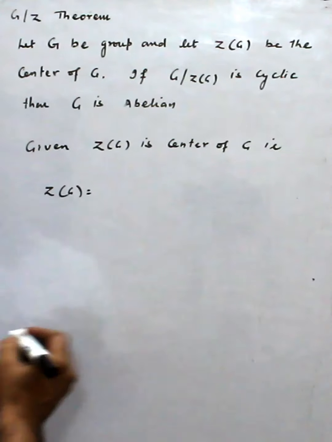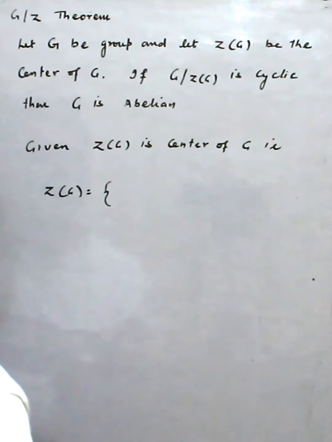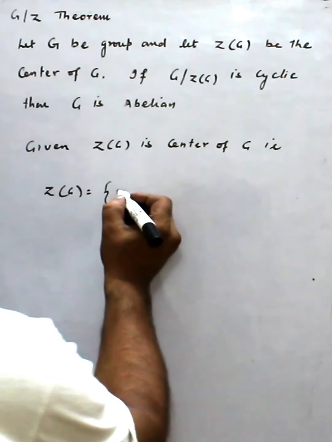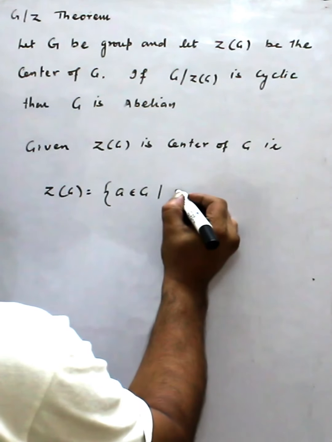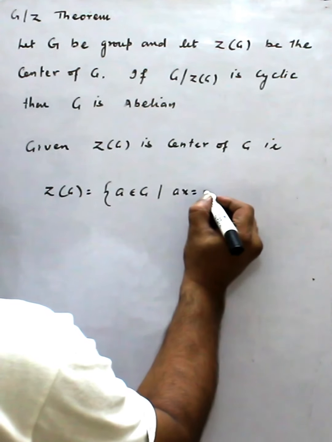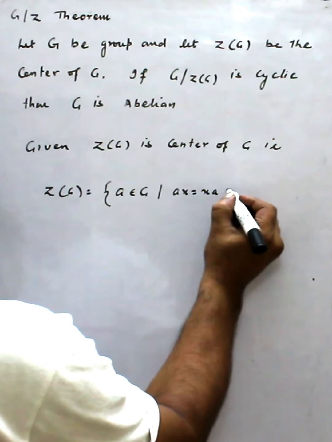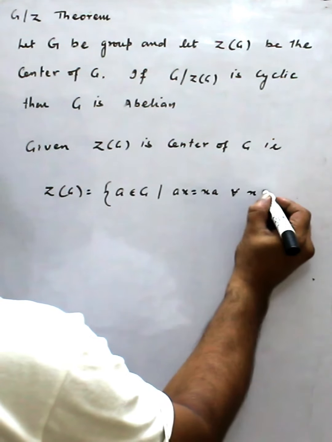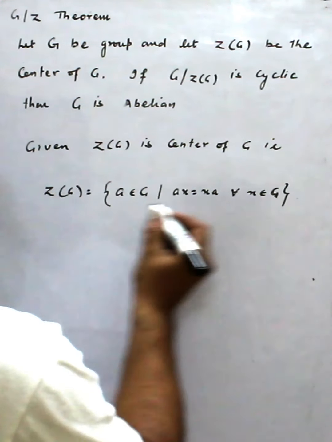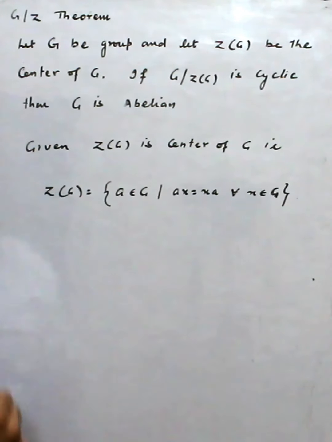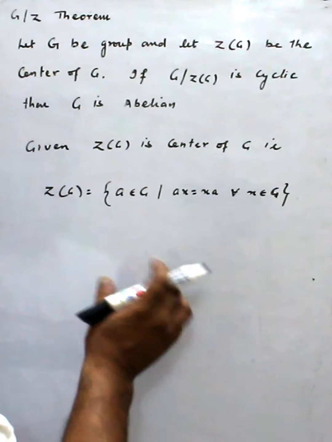By definition of center, it contains the elements a of G such that ax = xa for all x belonging to G. That means simply those elements are contained in Z(G) which commute with every element of G, right?